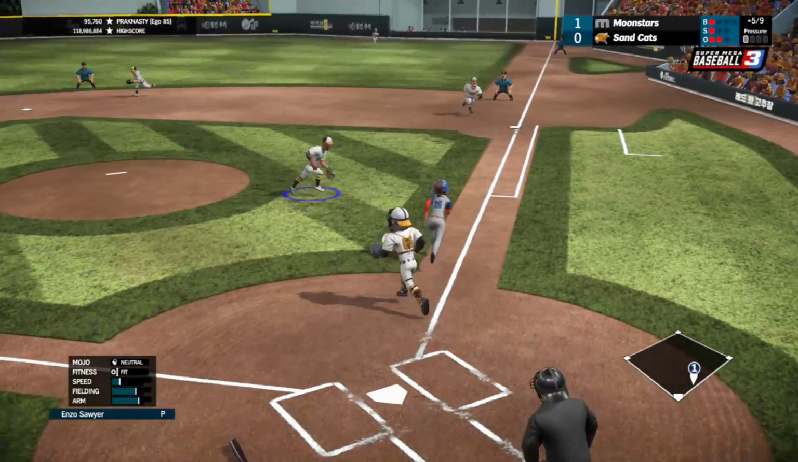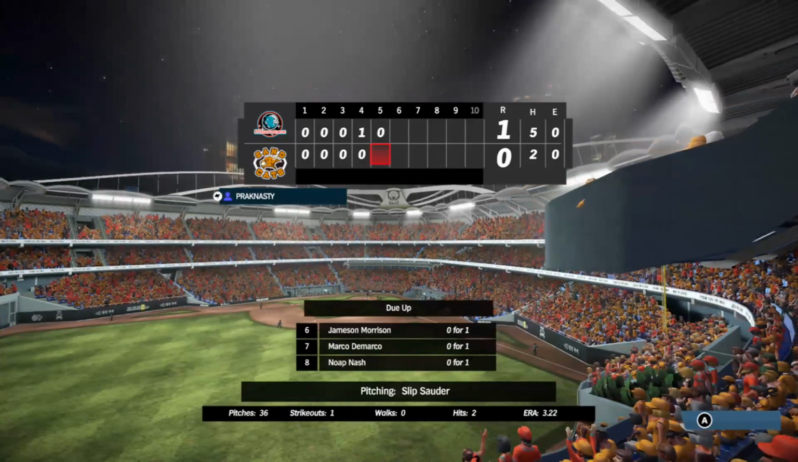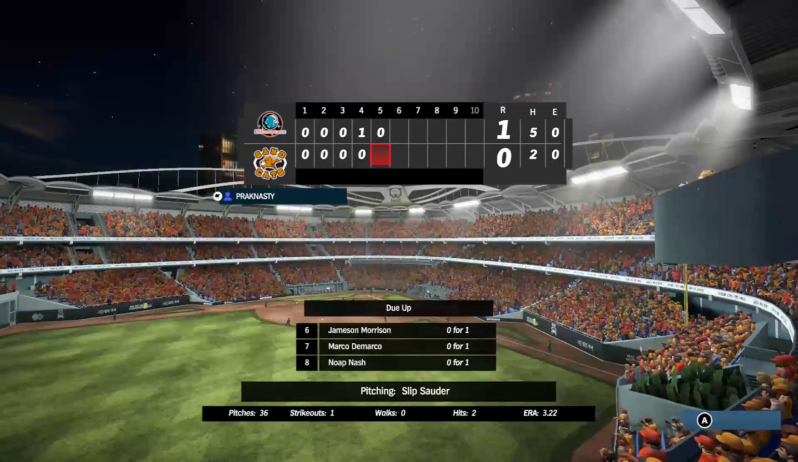Slider down in the way, dribbled to the right side. Sawyer off of the mound, makes the play, and that ends the inning. 1-2-3 for him. Bottom 5, it's still 1-0. Morrison, DeMarco, and Nash due up.